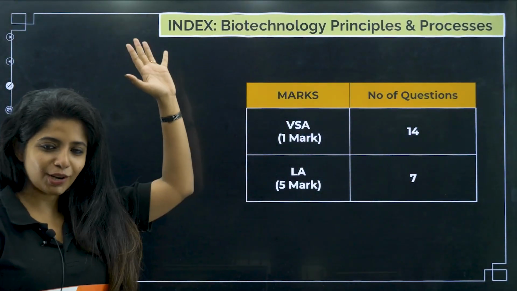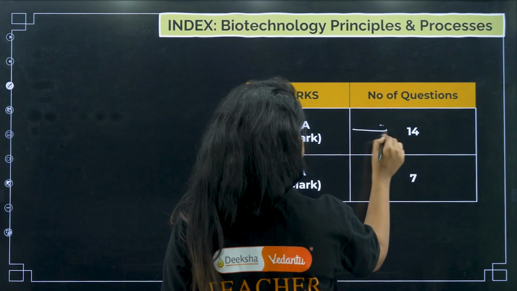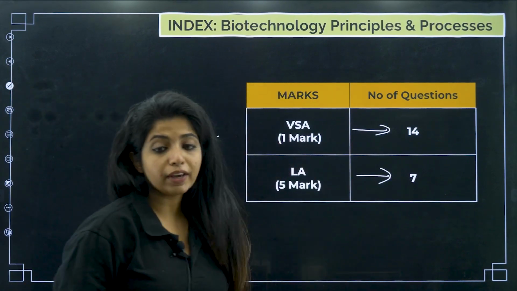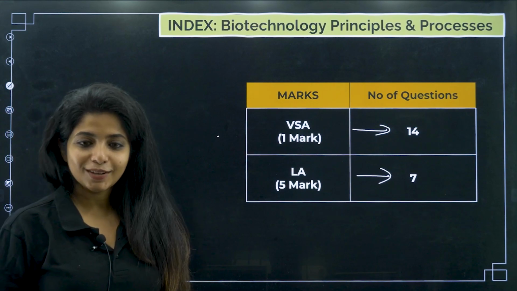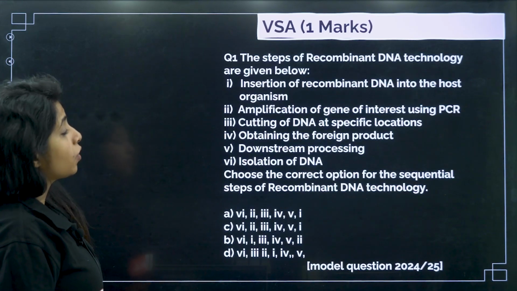Cool. Chalo. How many questions are we planning to discuss today? 14 1-marker questions, and there will be 7 5-marker questions. Cool? Chalo. The first question says, the steps of recombinant DNA technology are given below.